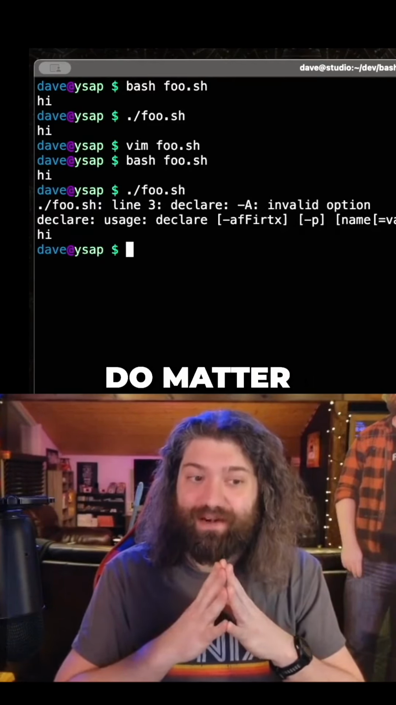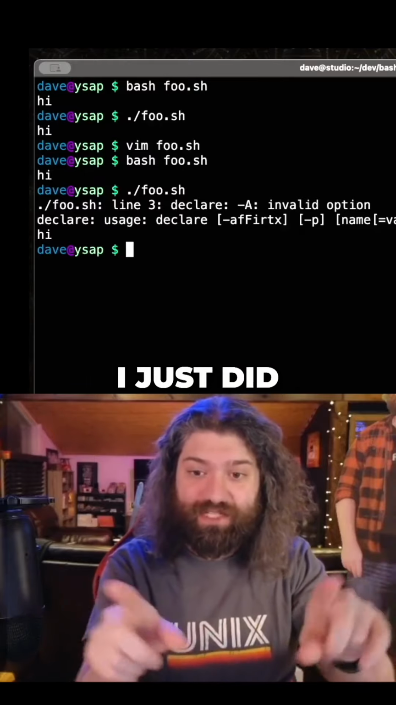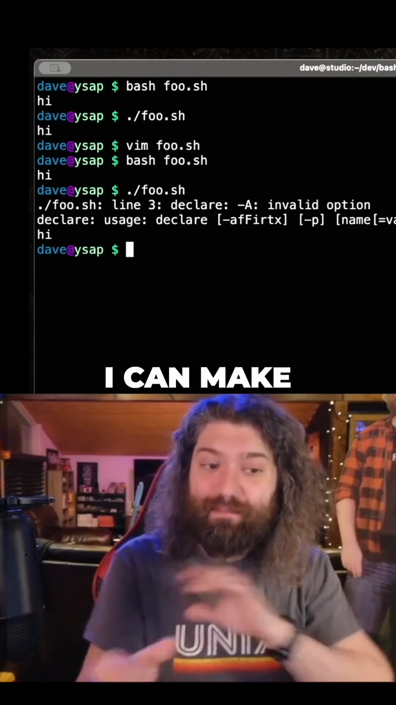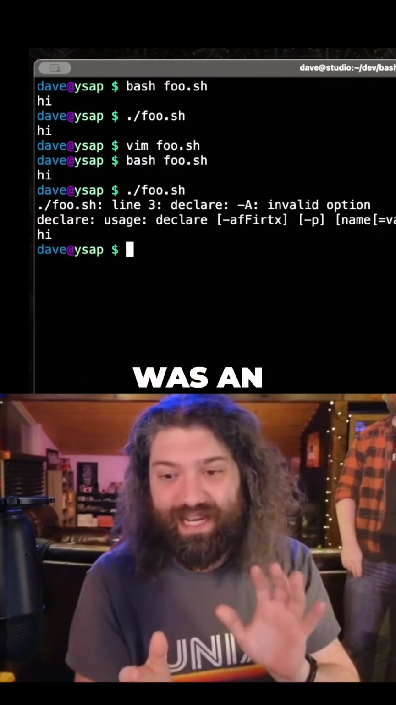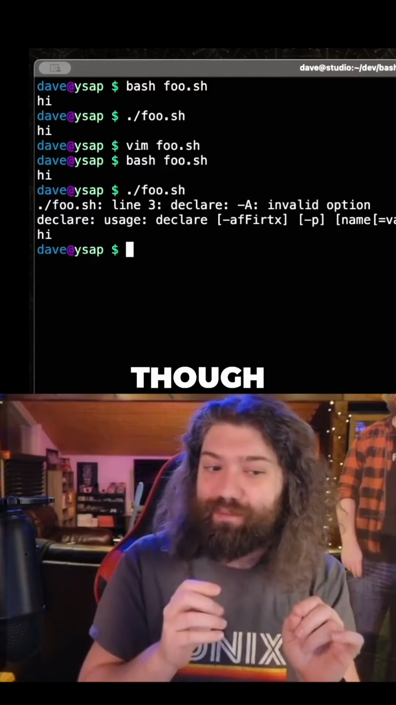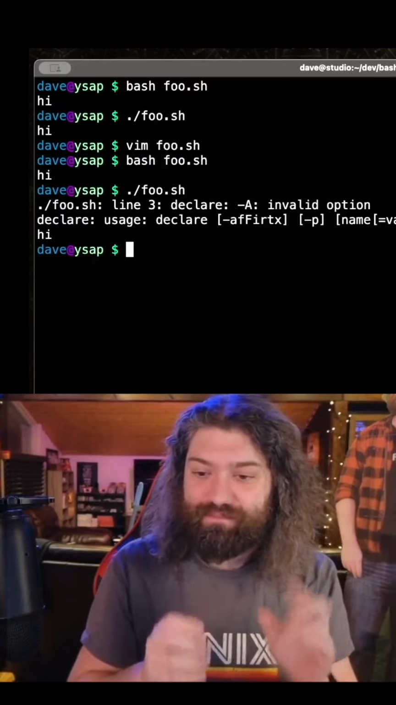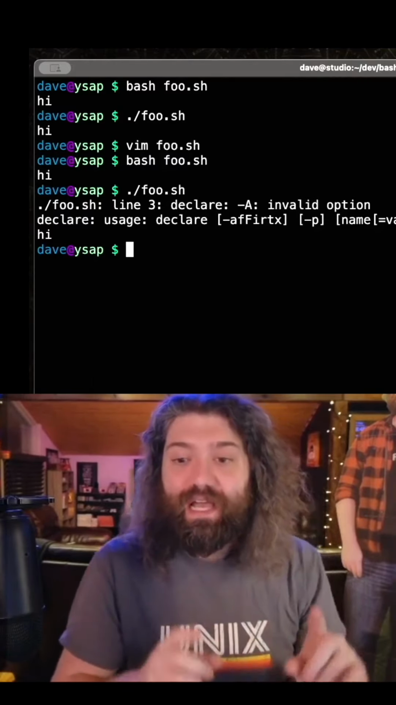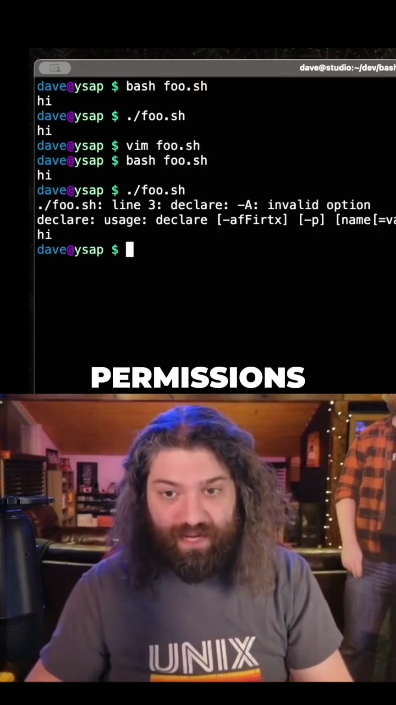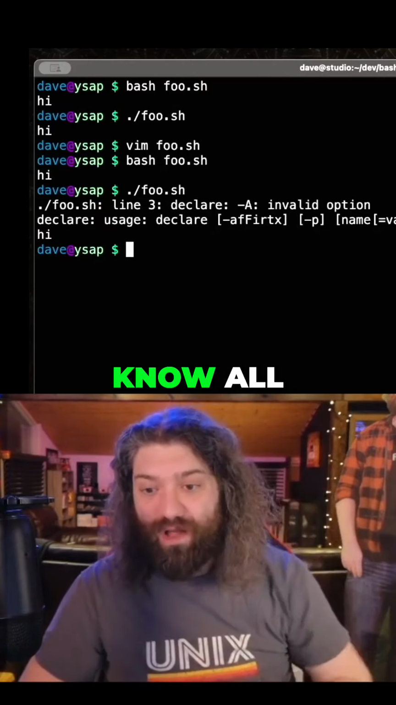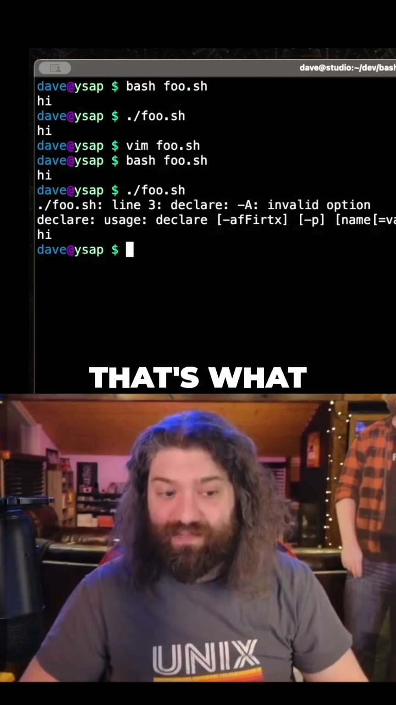I think permissions do matter. They can be boring, but look at what I just did here. Even though permissions were an indirect thing here, they weren't exactly the issue. If you avoid permissions, you better know all this other stuff. That's what I can say.